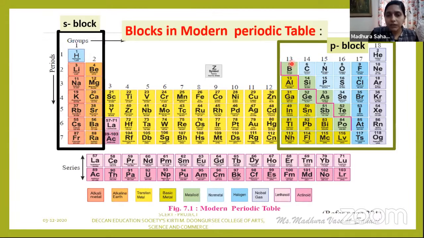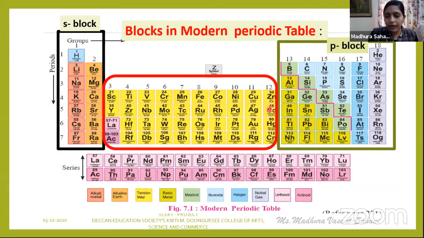Whereas just at the center or the middle of the periodic table, there are a total of 10 groups present. They begin from group 3 to group 12.